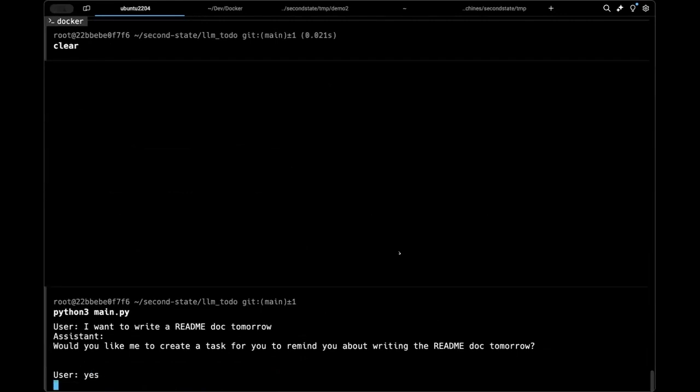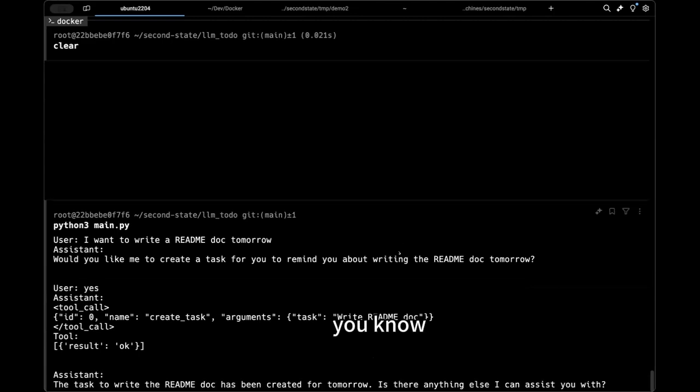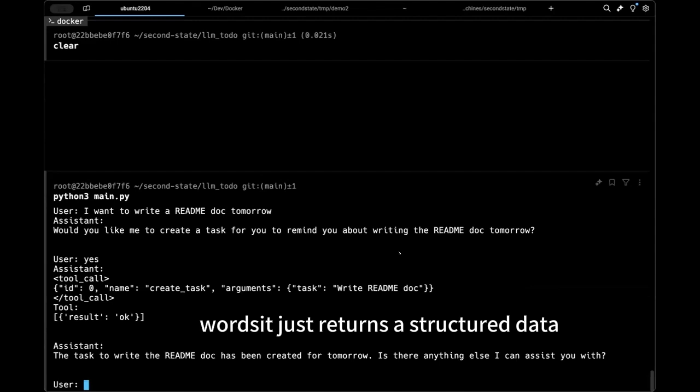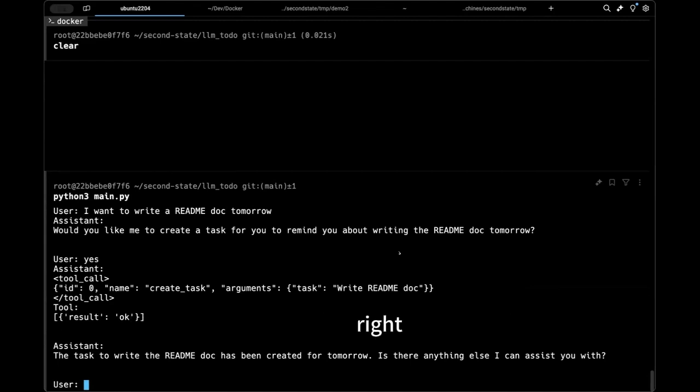So I say yes. Okay, see here, instead of returning human readable words, the system just returns structured data. It's called tool call. It's the name of the function. It's create task. Arguments is task, right? The README doc, right?